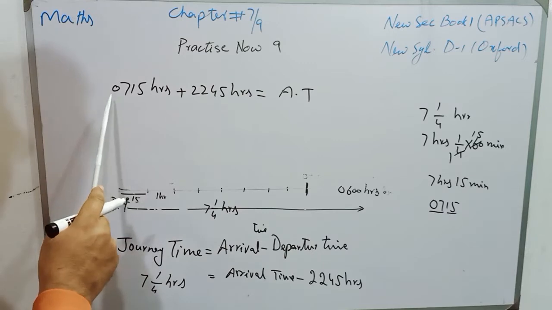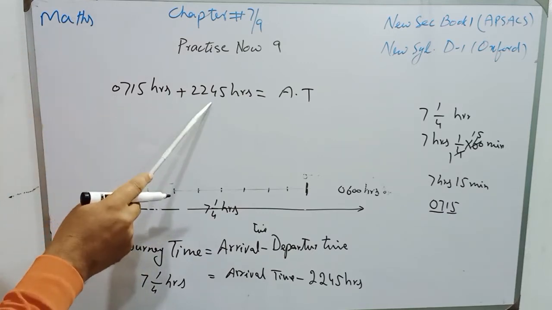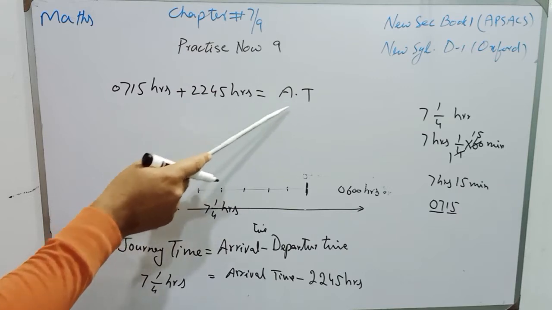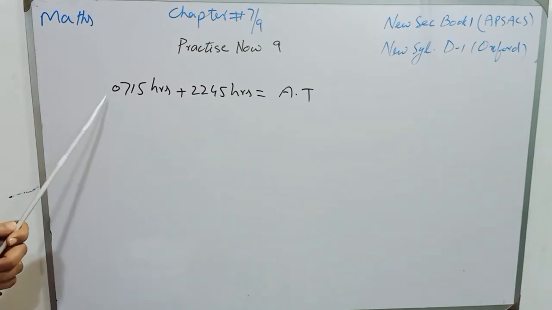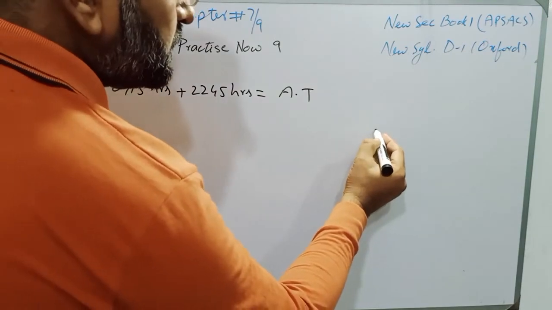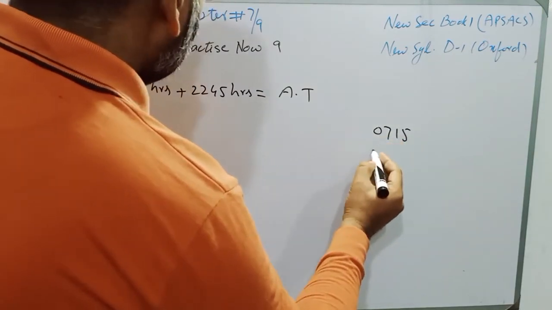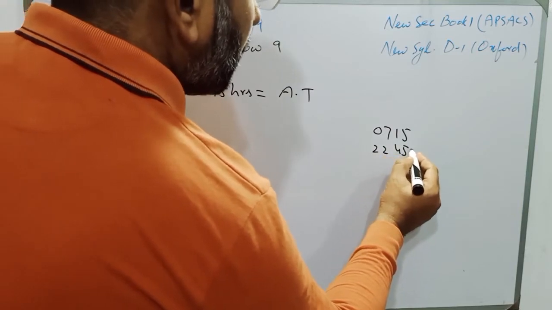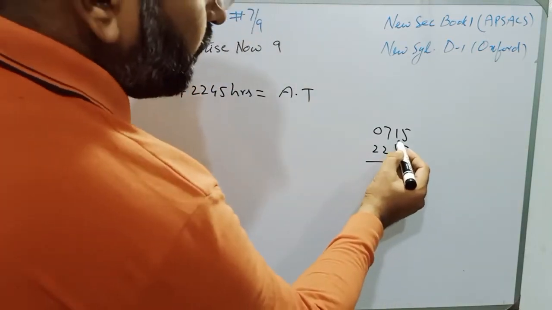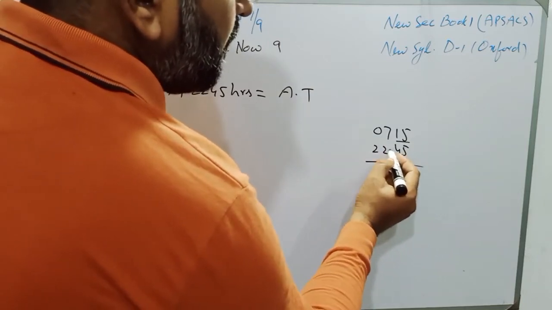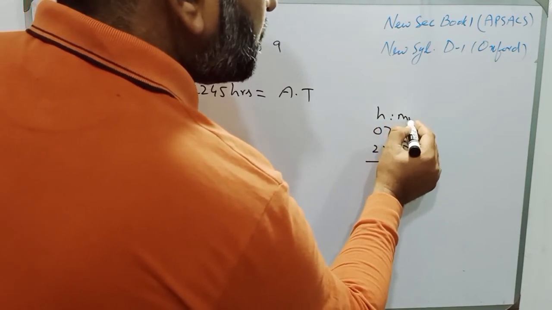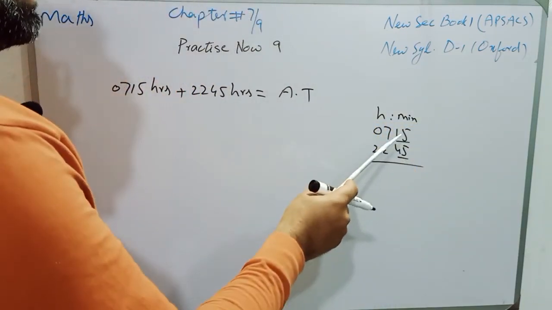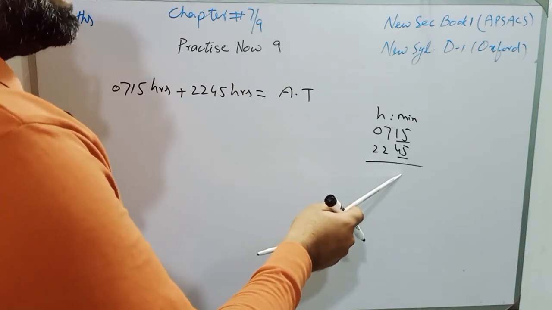Now students, we will add both the times, and that will be the arrival time and day for the ship to arrive at port Y. In working, we add 0715 and 2245. Keep in mind that the last two digits are for minutes and the first two digits are for hours, and 60 minutes is 1 hour.